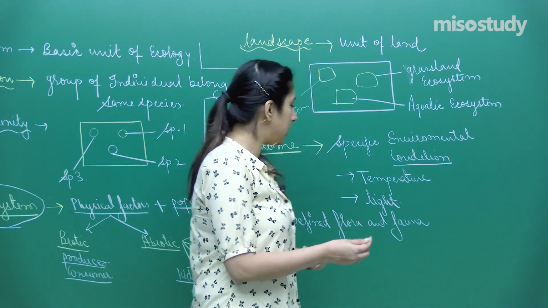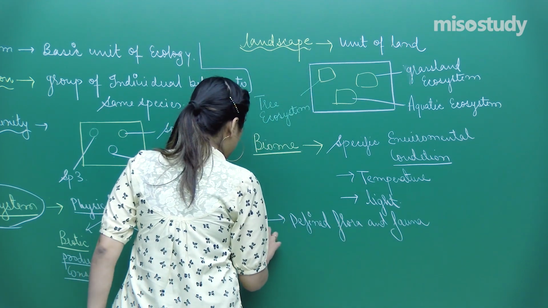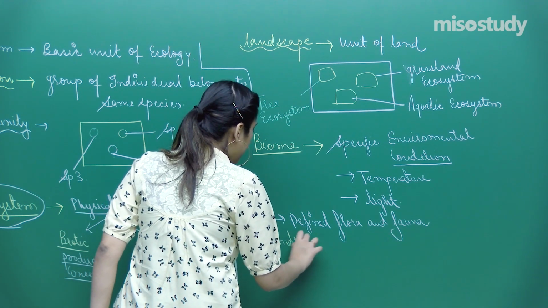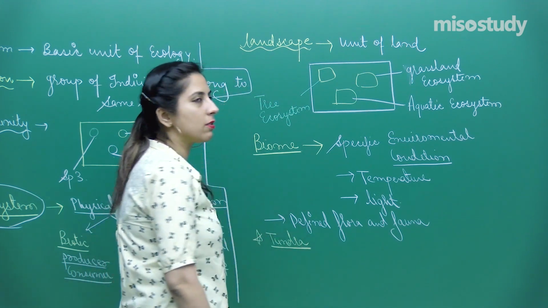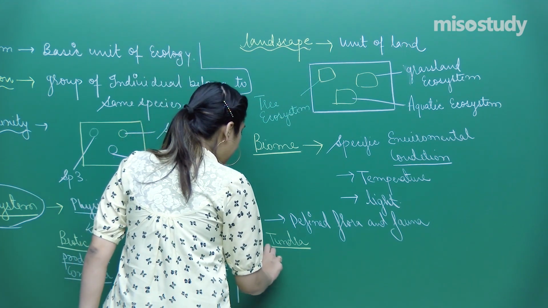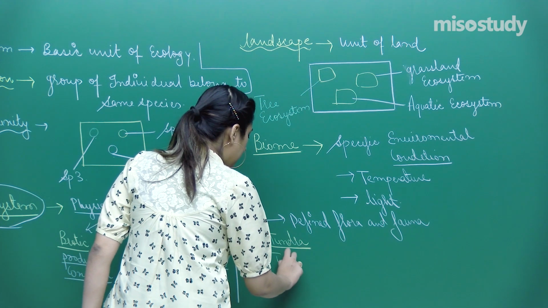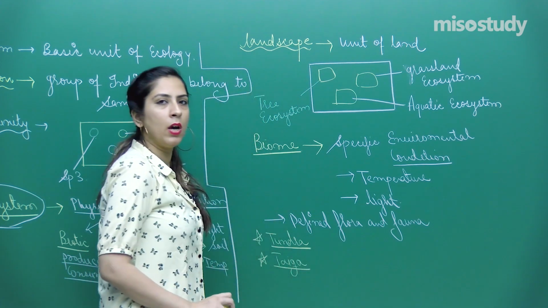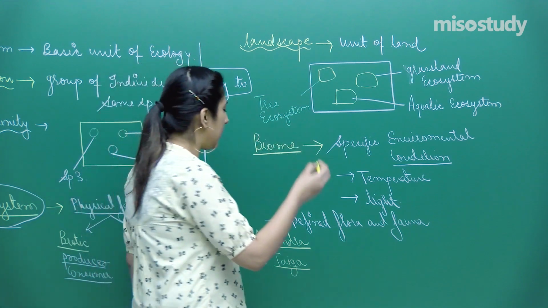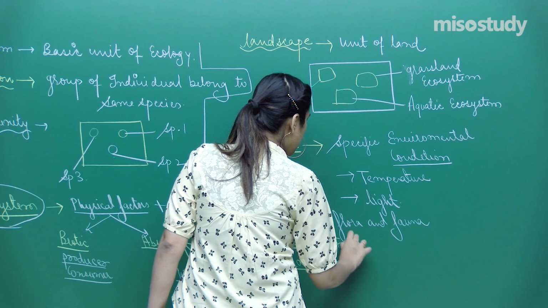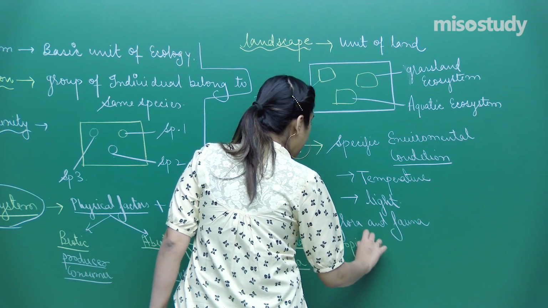You must have heard of tundra. Tundra biome. All the things are in permafrost conditions. Similarly, we have taiga biome. I'll discuss these biomes in this chapter only. This is a taiga biome. And also you can take an example like tropical rainforest or tropical regions. You have regions like the temperate region.